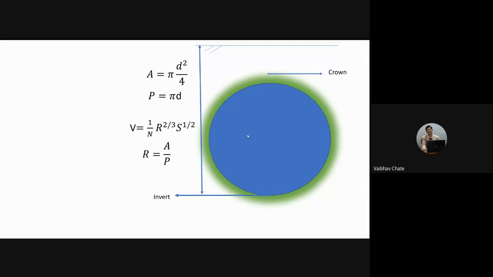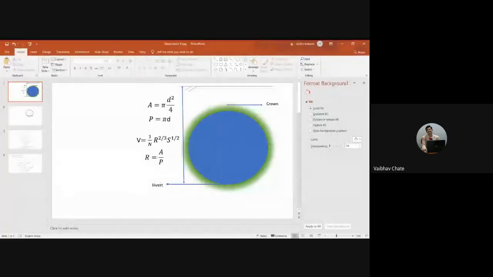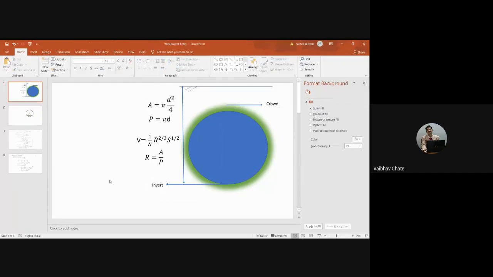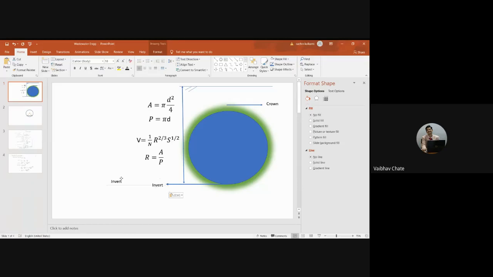In this problem, the invert level is 100 meters and the diameter of the pipe is 150 mm.